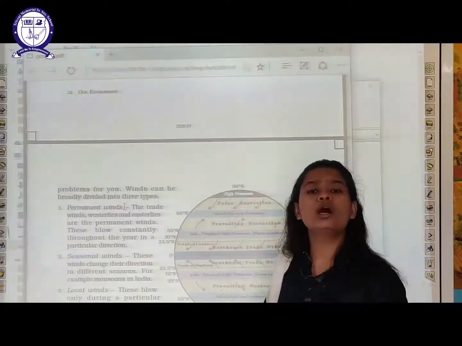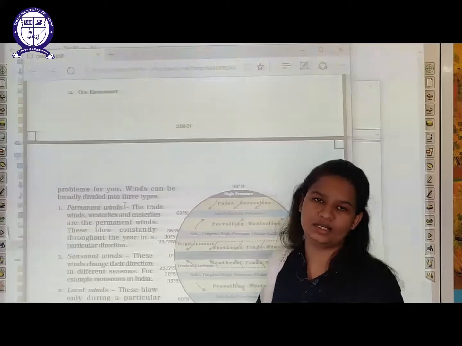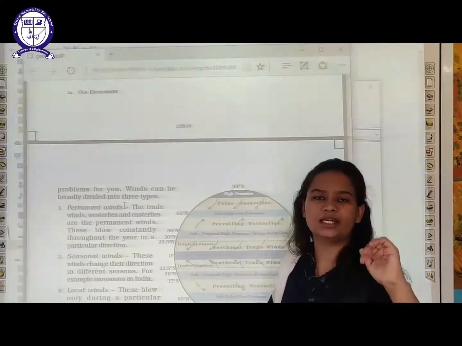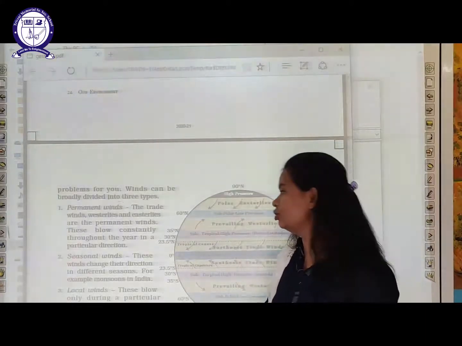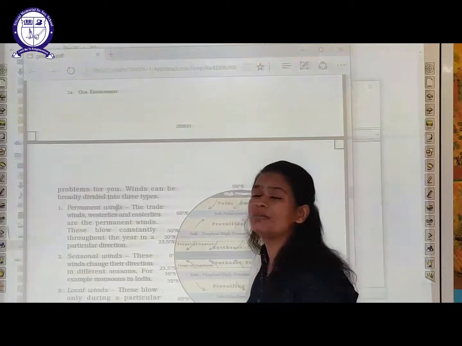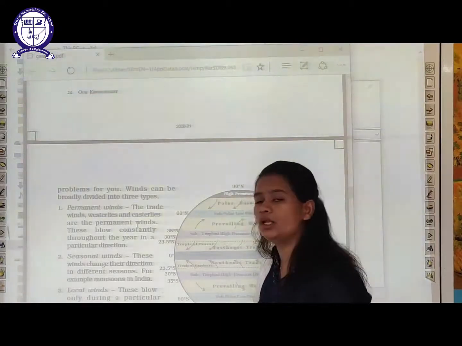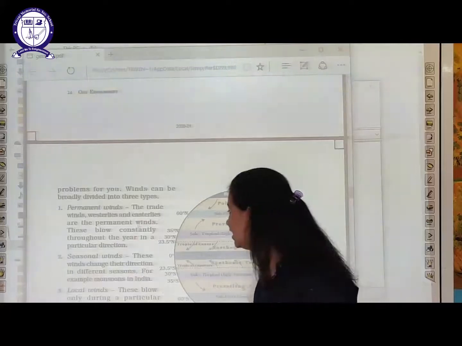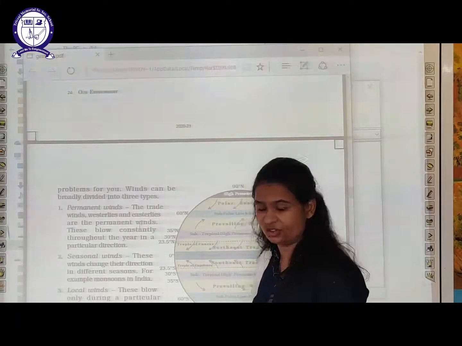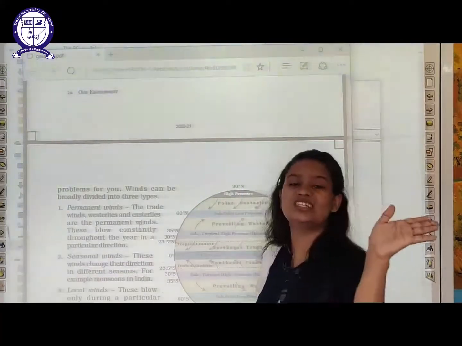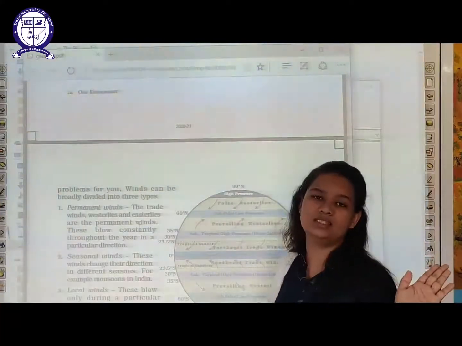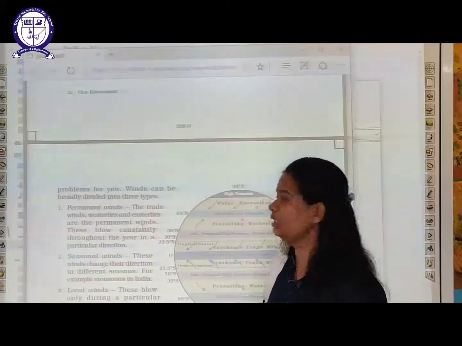That blows throughout the season in a particular direction. For example, in the north direction or in the east direction, those are called permanent winds because they are blowing throughout the season. For example, easterly winds, because they move and blow towards the east direction throughout the year.